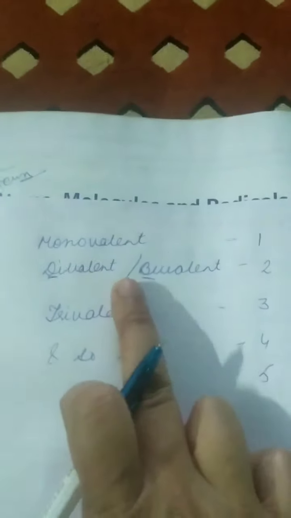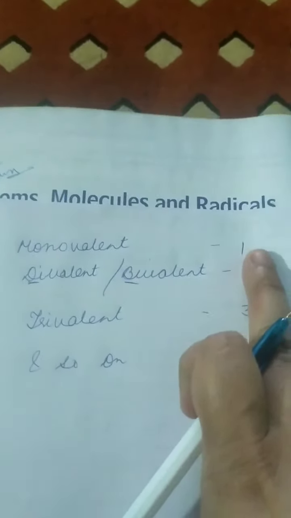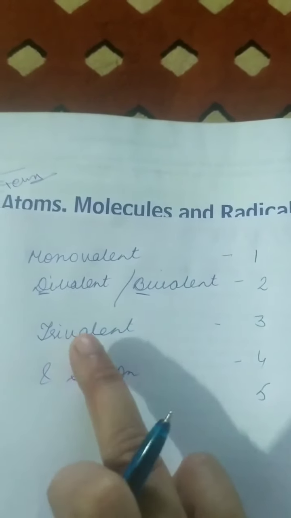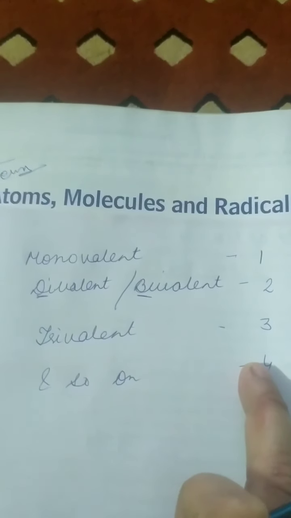Now students, valencies depend on their atoms. Monovalent means whose valency is 1. Divalent or bivalent means whose valency is 2. Trivalent means whose valency is 3, and so on. For example, 4 means tetravalent.